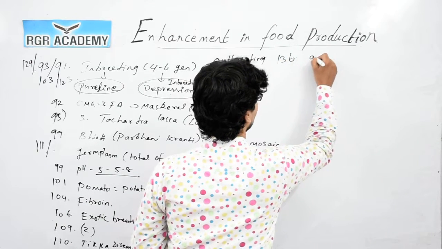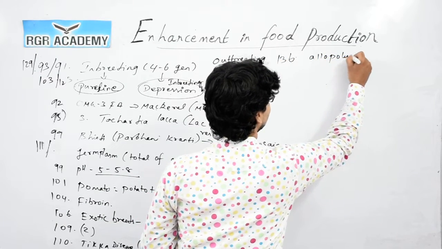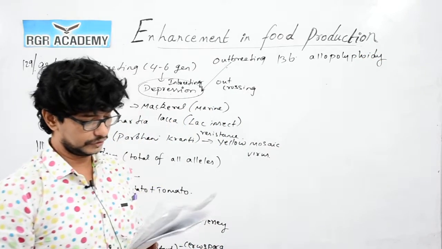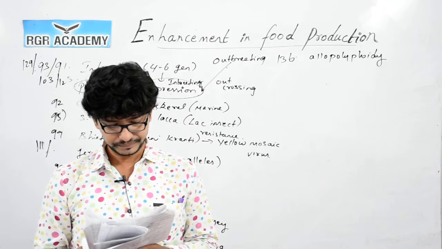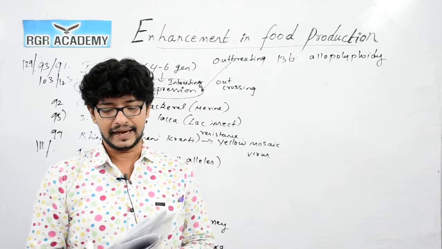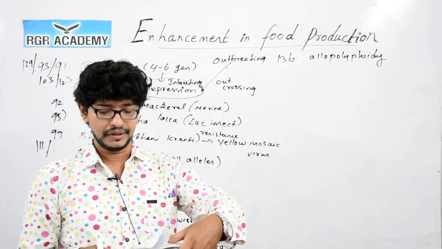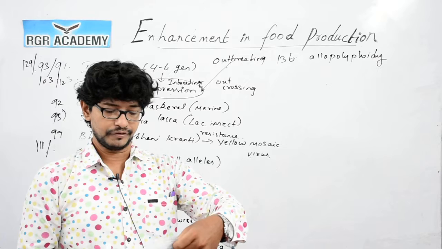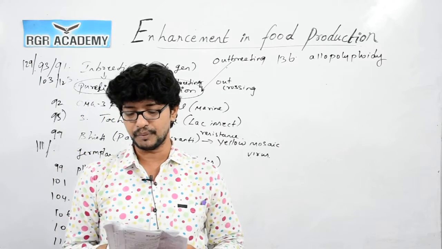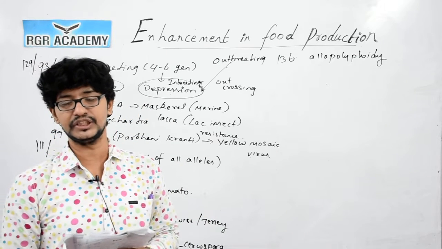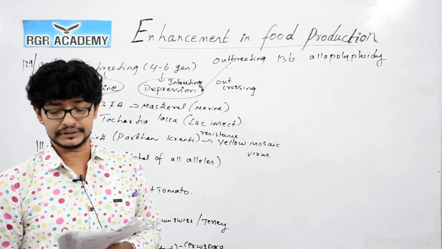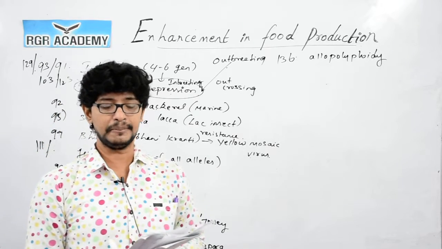136, allopolyploidy. Allopolyploidy is the correct answer for question number 136. So, option 2 is the correct answer. Allopolyploidy, where we could see the polyploidy. Polyploidy is the phenomenon of having more than two sets of chromosomes or genomes, but allopolyploidy is developed through hybridization between two species, followed by doubling of the chromosomes.